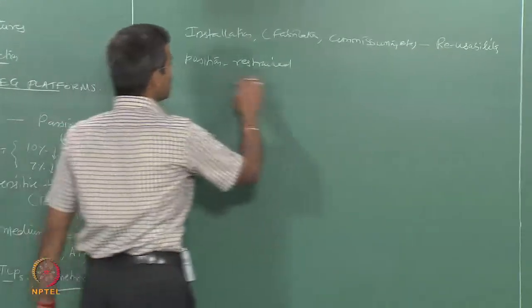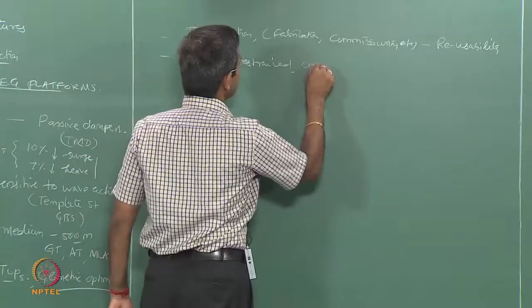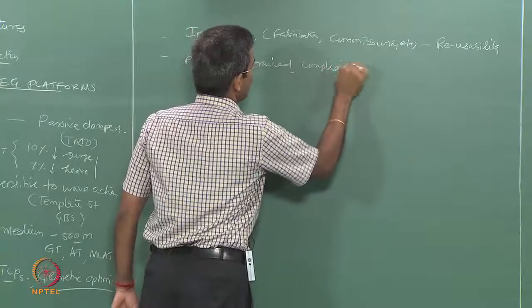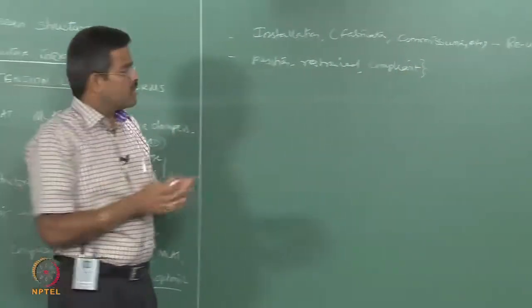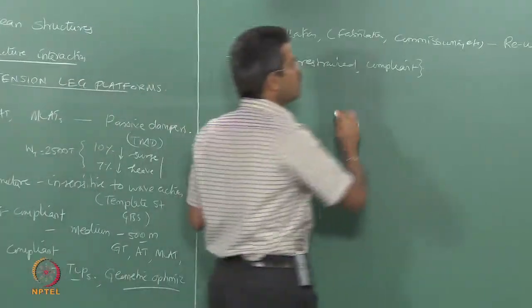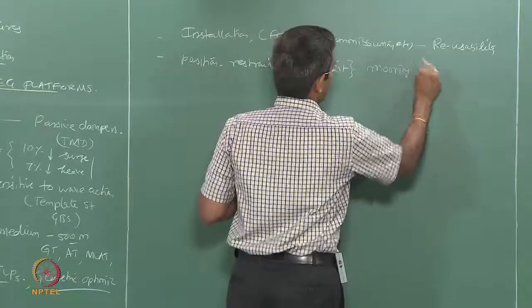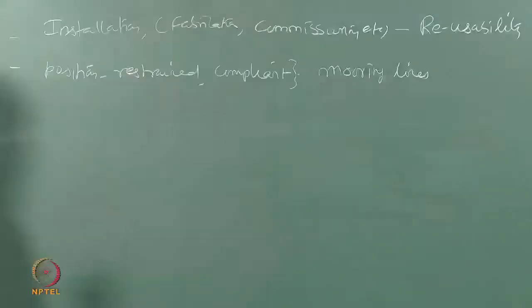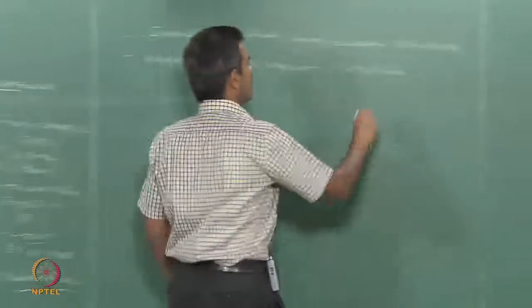The moment position restraint is a focus, they also wanted to make it compliant. Then these two objectives were met simultaneously by holding the platform down using mooring lines. There are two types of mooring lines. One can have a catenary mooring profile, which is completely slack mooring, a slack mooring system.